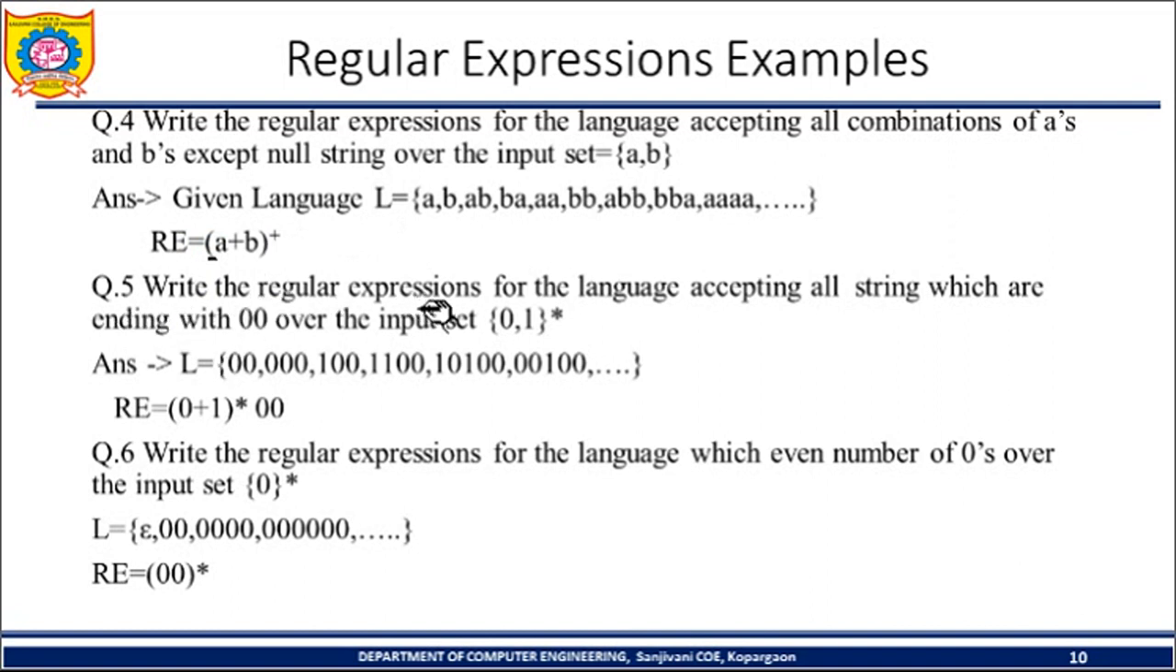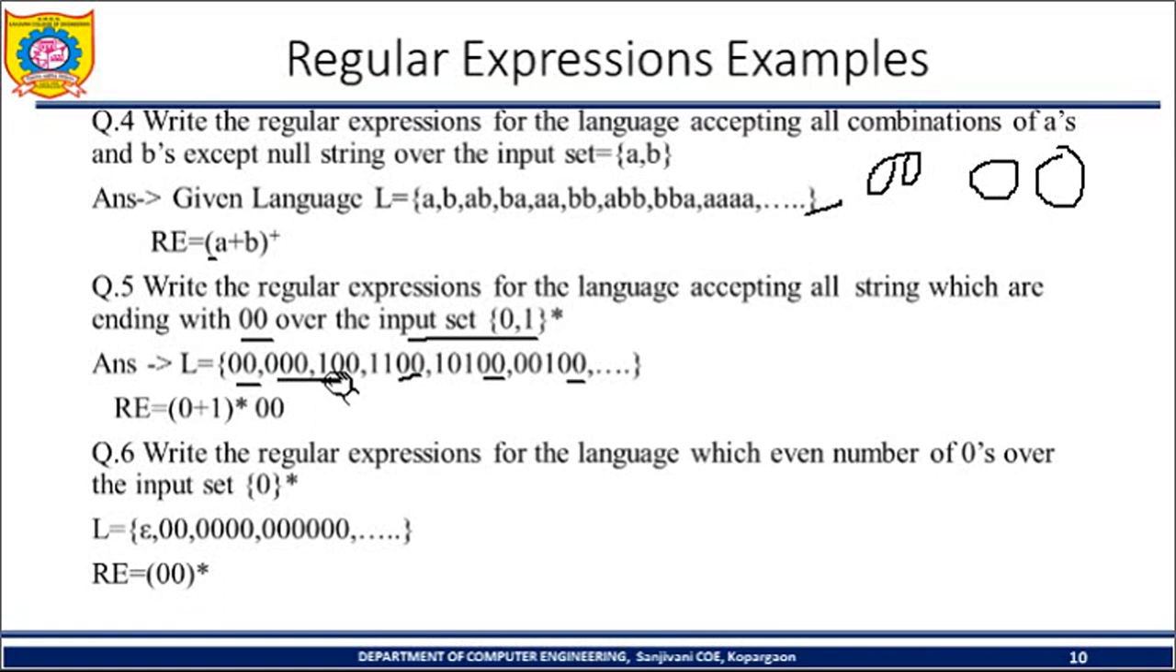Now the fifth example: write the regular expression for the language accepting all strings which end with 00 over the input set {0, 1}. So before 00, any combination of 0 and 1 is allowed, and the string will always end with 00. At least 00 must be there. So the first string is 00. Second string is 100. Third string is 1100. Here you can see all these strings end with 00.